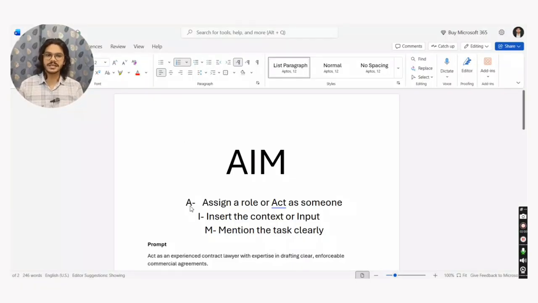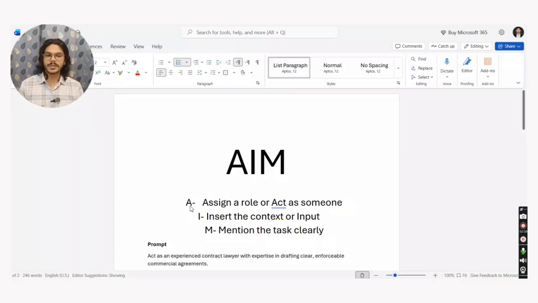A is where you assign a role, or you tell the model to act as someone. Because you want a draft of a commercial agreement, you tell it to act as a professional contract drafting lawyer. And this is important because AI has all the knowledge in the world. It has been trained on all types of knowledge. So when you ask it to act as someone, it only uses that part of its training to generate the output.